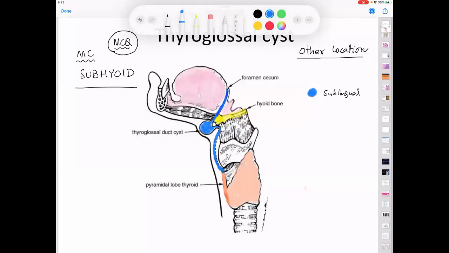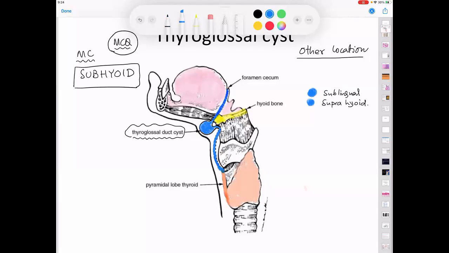Next, it can be above the level of the hyoid, or at the level of the hyoid. It is not sub, it is called suprahyoid. What is this position called? Subhyoid. Good one, sir.